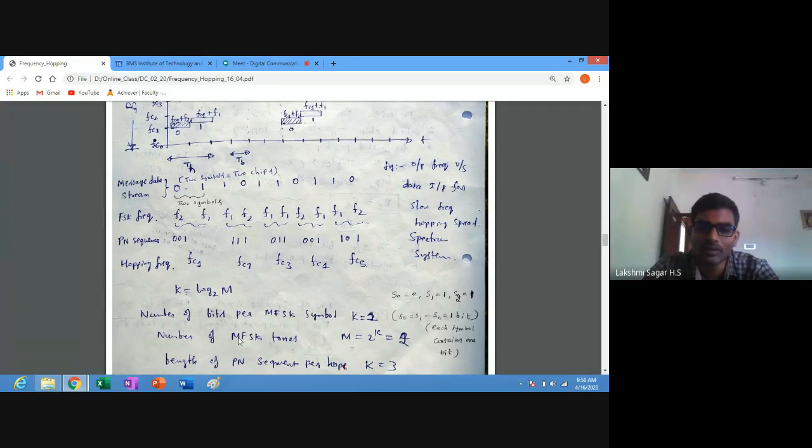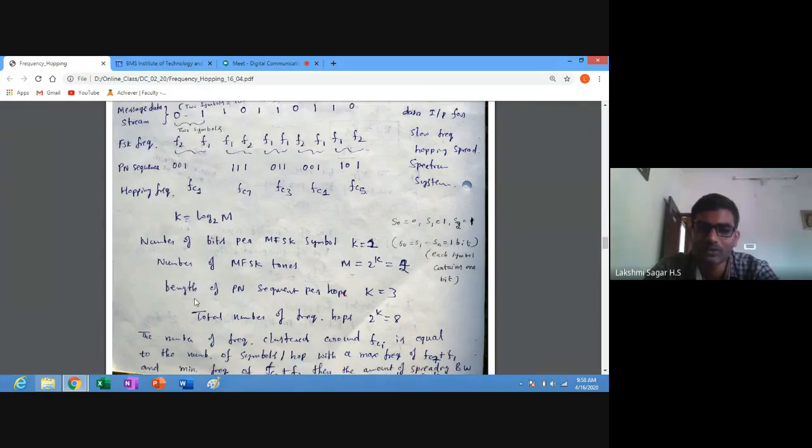Then the number of MFSK tones. What are the different tones for 1 bit in one symbol? M is equal to 2 power k, which is equal to 2. So the number of MFSK tones is 2. It may be either 0 or 1. 0 can be transmitted with one frequency, that is F2, and 1 can be transmitted with another frequency F1. So here there are 2 tones, one is F1 and one more is F2.